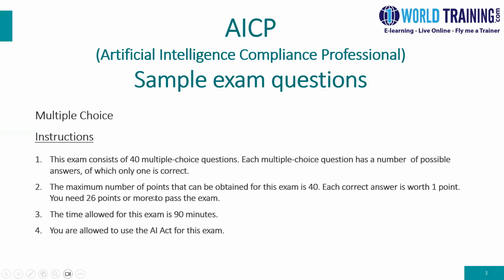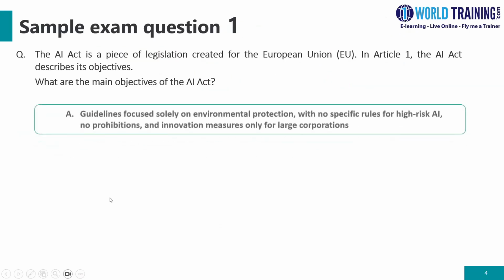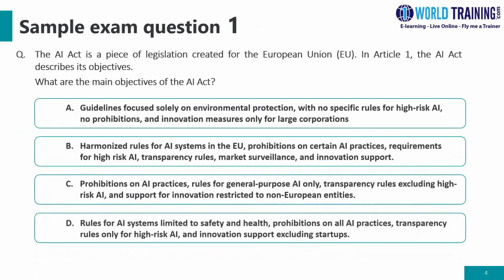So now let's talk about the AICP Artificial Intelligence Compliance Professional Sample Exam questions. This is a multiple choice exam. Let's look at the instructions. This exam consists of 40 multiple choice questions, and out of these, there's only one correct answer. The maximum number of points that can be obtained is 40, and each correct answer is worth 1 point. You need to secure 26 points or more to pass the exam. The time allowed is 90 minutes, and you are allowed to use the AI Act for this exam. So let's begin.